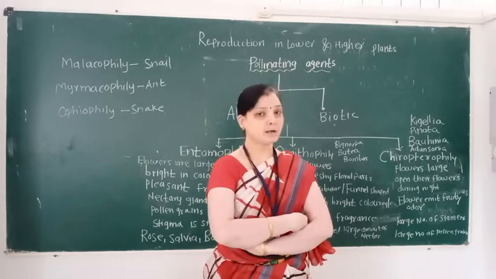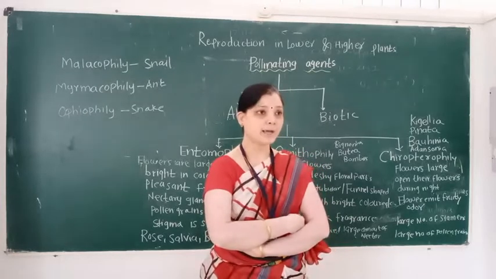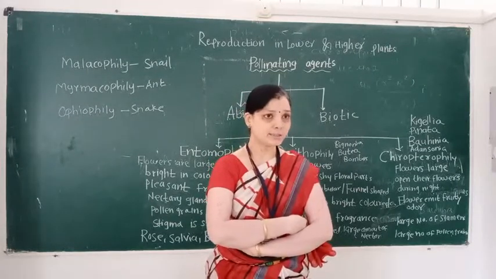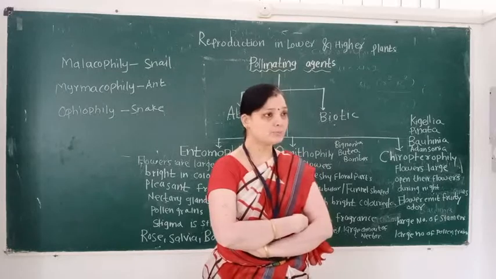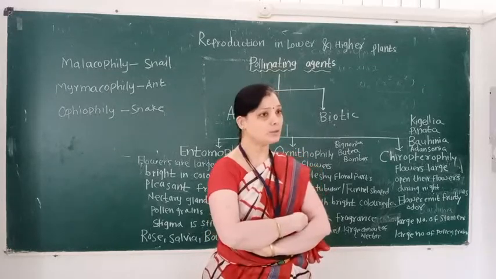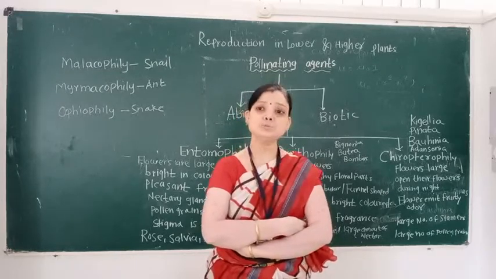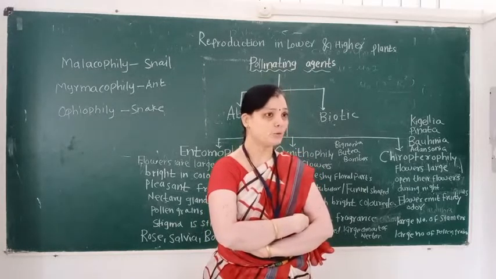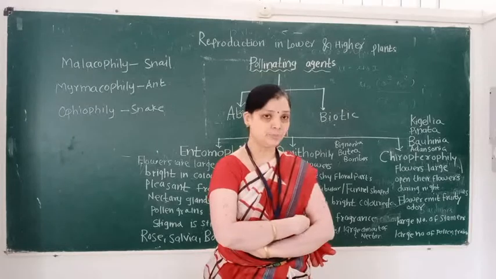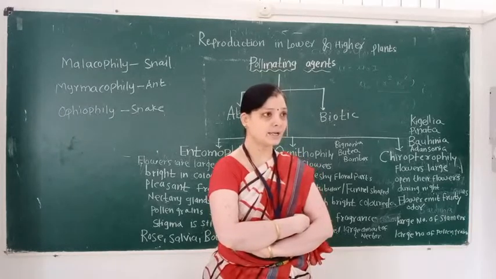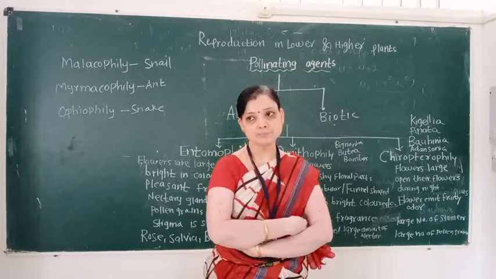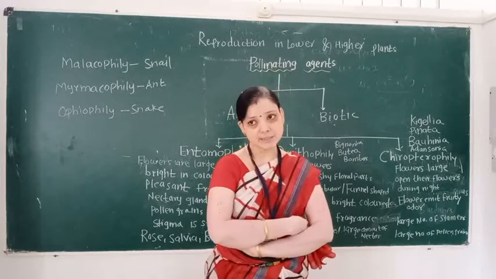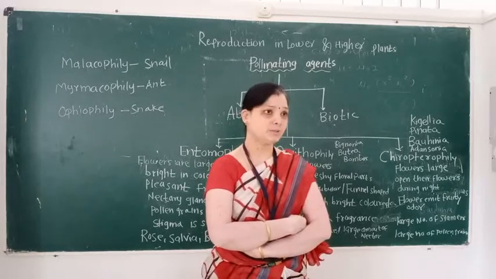Pollination means transfer of pollen grains from anther to receptive stigma, and the agents which transfer the non-motile pollen grains from anther to receptive stigma are called pollinating agents. Pollinating agents are classified into two types: first is abiotic and second is biotic.